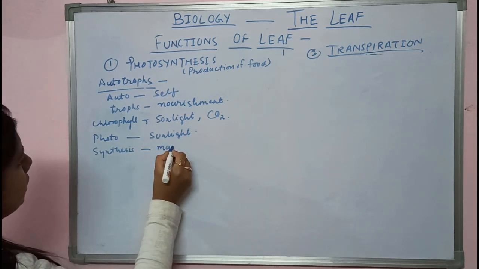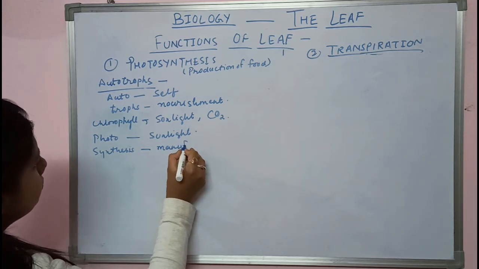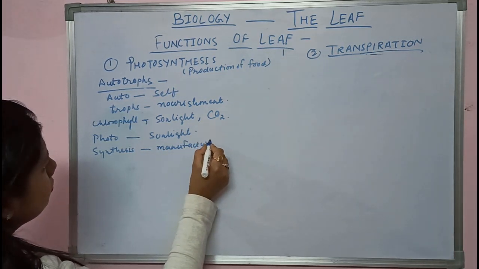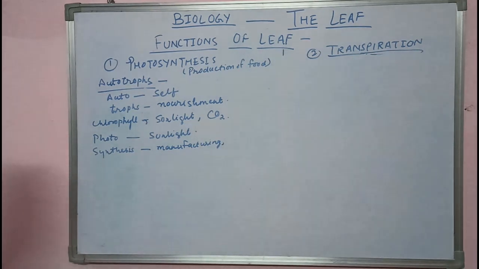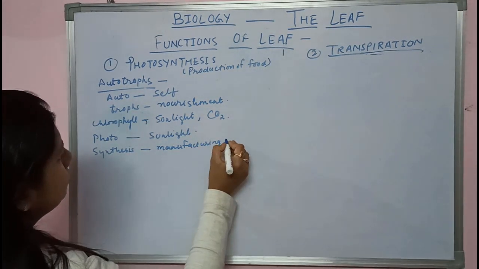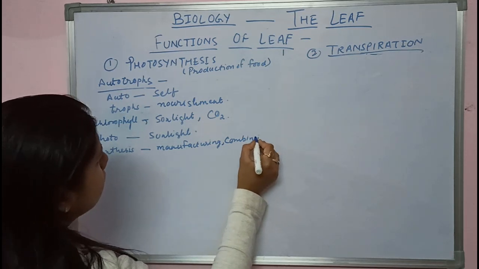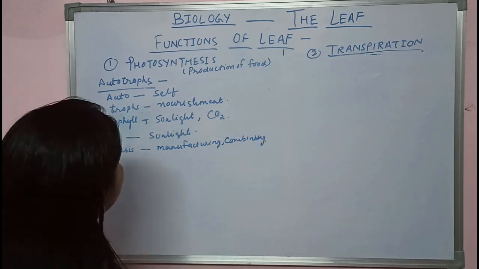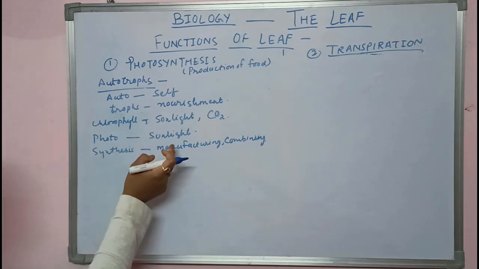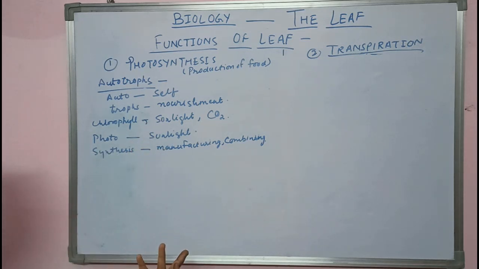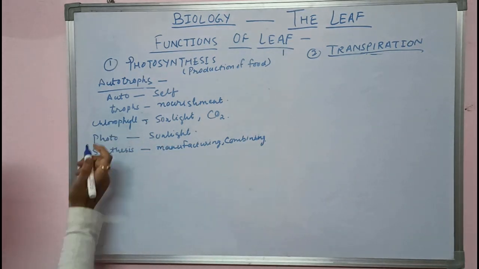Synthesis is manufacturing or formation of, or combining with the combination of some things. Photosynthesis: with the help of sunlight, formation of food with the combination of some things.